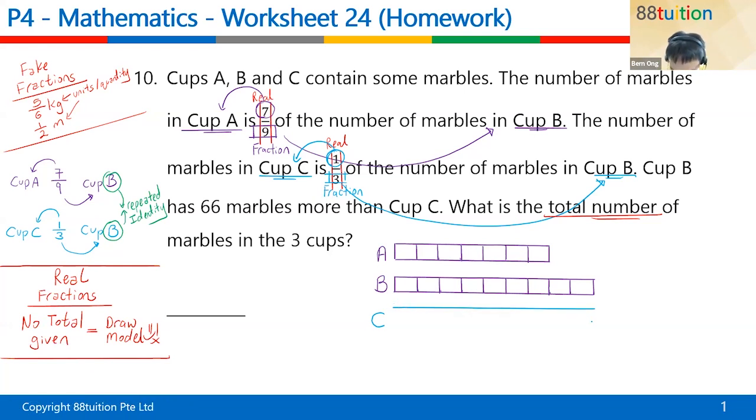Look, so this one is B. It must be of the same size. This is B, it must be of the same size, right? But how are you going to draw? Can you see that down here, the B is 3 units? The B is 3. Yeah? So how do you make sure that it looks like a 3? Can you see this? Can I call this a 1?